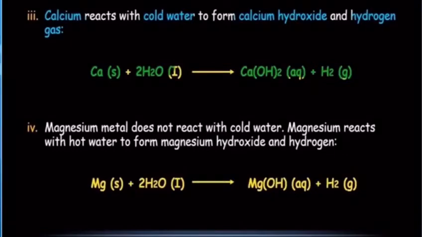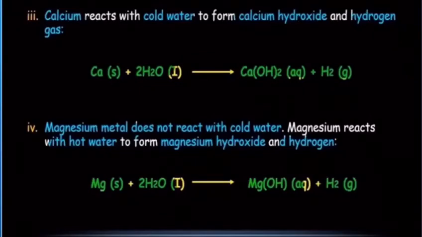Now magnesium, it is less reactive, so it does not react with cold water. When we dip magnesium ribbon or any magnesium powder in cold water, it does not react, but it will react when the water is hot. So magnesium metal does not react with cold water, but it reacts with hot water to form magnesium hydroxide and hydrogen gas. So Mg plus H2O gives Mg(OH)2 plus H2 gas. So it is according to the reactivity of metals.